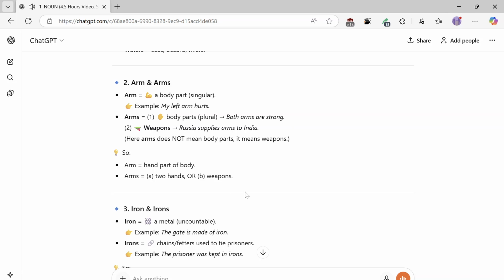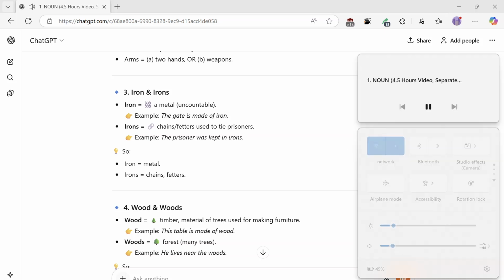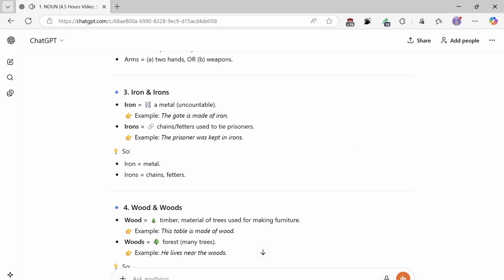3. Iron and irons. Iron equals a metal, uncountable. Example: The gate is made of iron. Irons equals chains, fetters used to tie prisoners. Example: The prisoner was kept in irons. So iron equals metal; irons is chains, fetters.